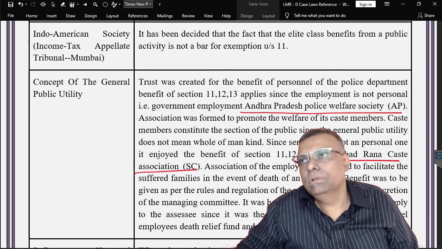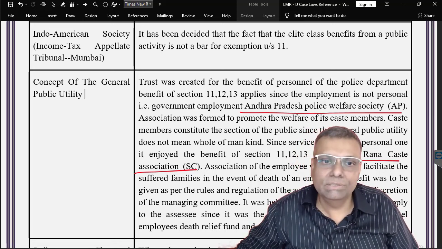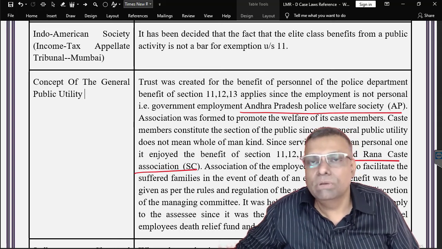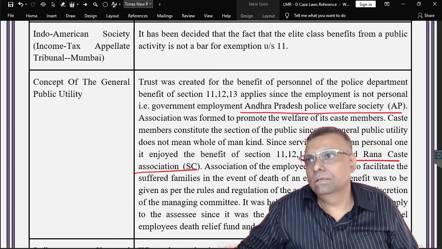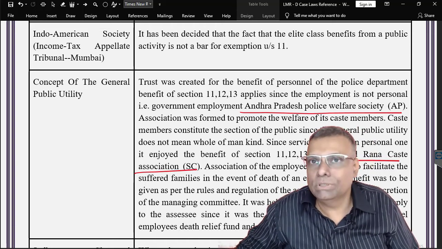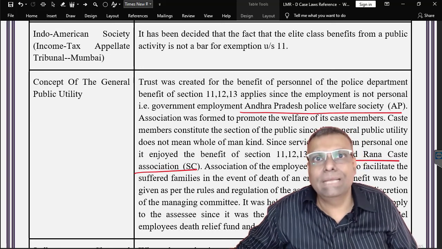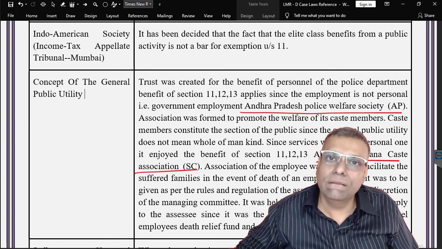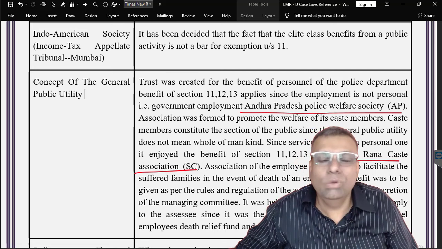First of all, it is not possible for any trust to give the benefit to everybody in India. It is not possible that we give the benefit to the entire public, because the trust should have that much of resources. If the trust itself does not have that much of resources, how is it going to give the benefit to everyone?